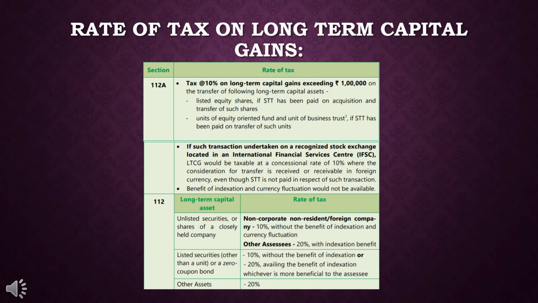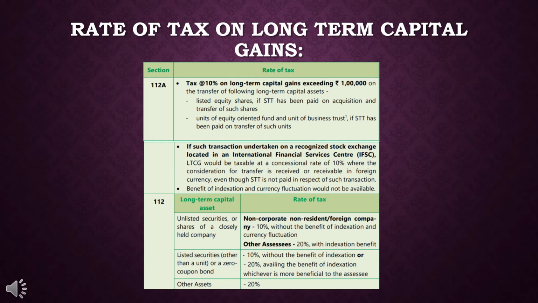Next, when there are unlisted securities or shares of a closely held company, then in that case, for non-corporate, non-resident, or any kind of foreign company, that will be taxable at the rate of 10% without the benefit of indexation and currency fluctuation. And in any other case mentioned before, the rate of tax will be 20% with the indexation benefit.